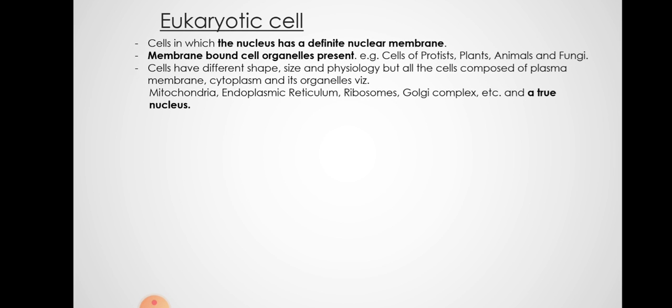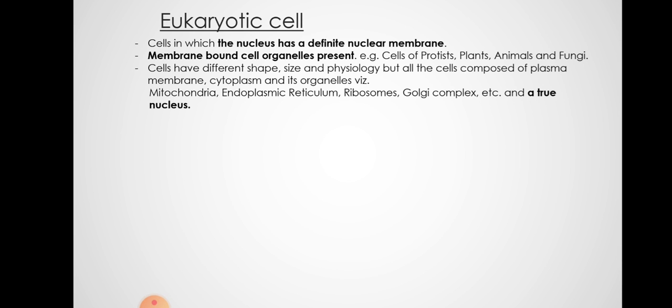Then eukaryotic cells are the cells having a definite nuclear membrane. You can clearly see the nucleus in the eukaryotic cell. There are membrane-bound cell organelles present. So these are two distinguishing points between eukaryotes and prokaryotes. Cells of protists like amoeba and paramecium are eukaryotic. Now don't confuse between prokaryotes and protists.